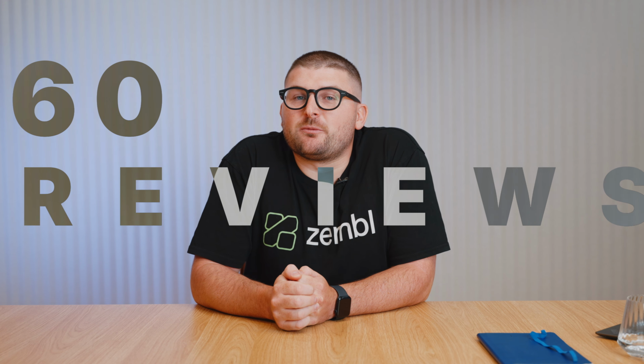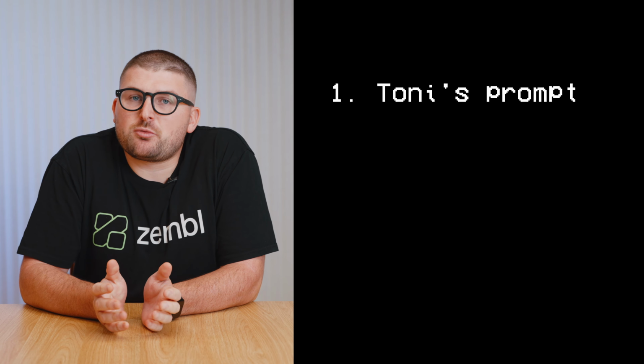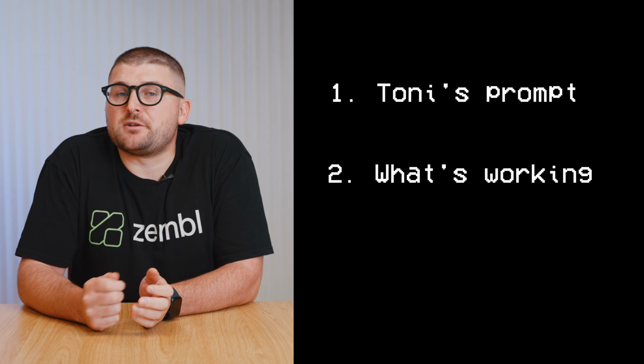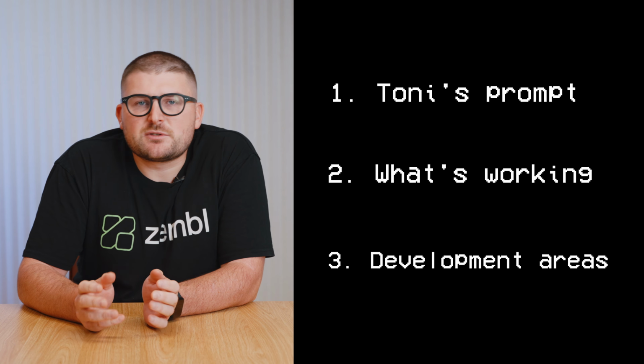So one of the key areas to enabling our AI agent workforce, and TONI in specific, was the adoption of 360 reviews for our AI agents. So early on, around 3 months into adoption, we brought the team that TONI was part of together and had a whiteboard session, and what we would run through is TONI's prompt, what's working. Okay, well, this is really great because customers say X, Y, and Z, and it's really helping. And then going through some development areas as you would for any other team member. Okay, over the next 3 months, this is what we want to work on. And from that, we had a roadmap.